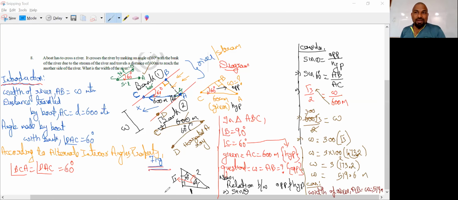We went with the figure, we introduced it, we went for the diagram, we calculated in the triangle. We identified the given and the required, and we found the relation between them, which is the sine. But the key concept is how to get into the triangle. Please remember, we are getting into the triangle with the help of alternate interior angles. Hope you are able